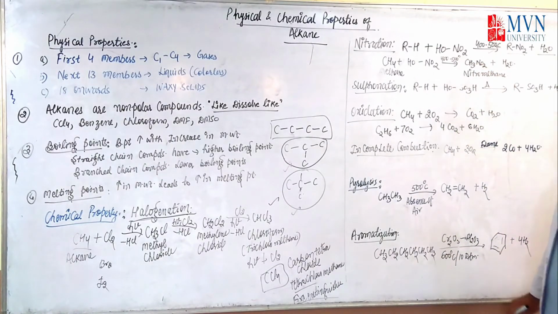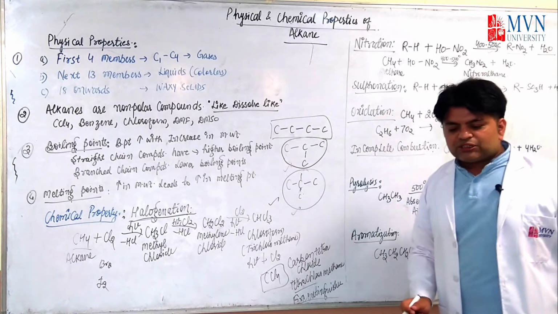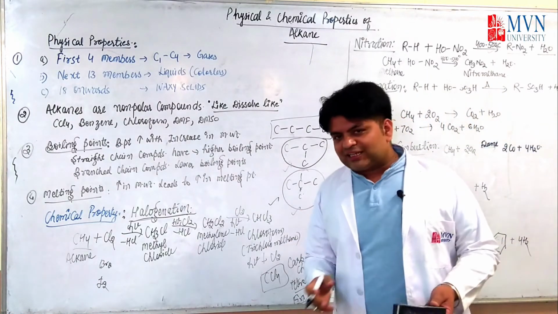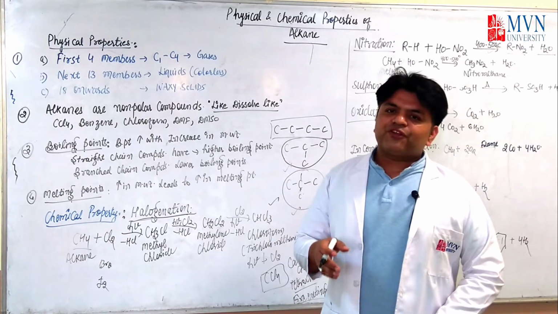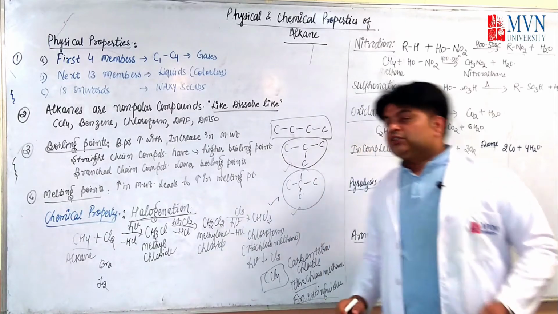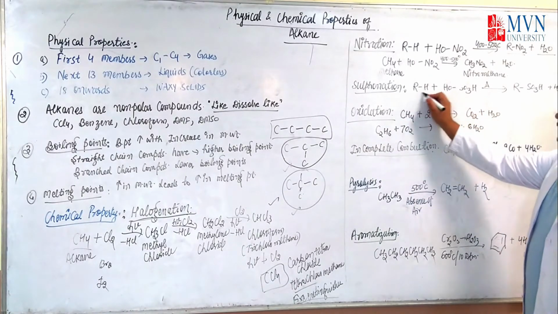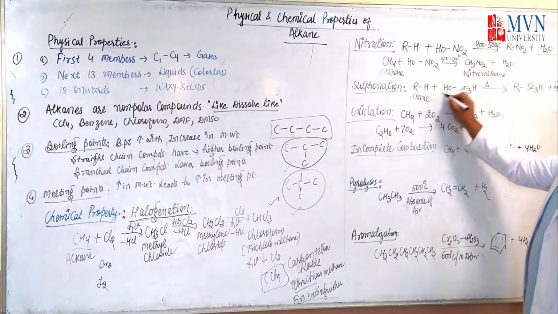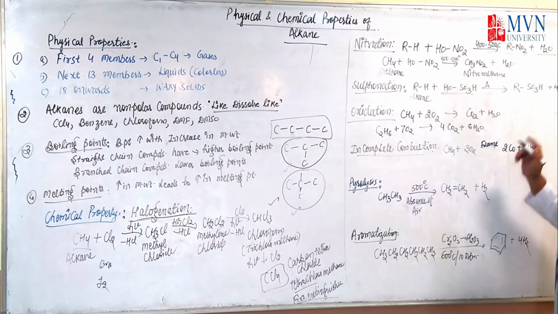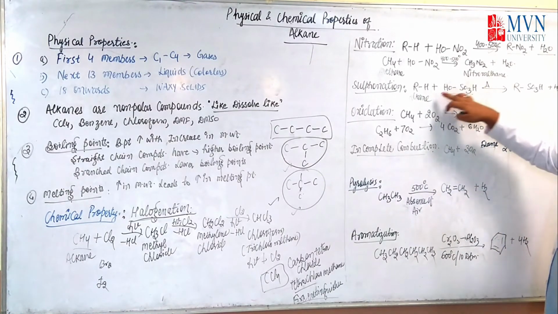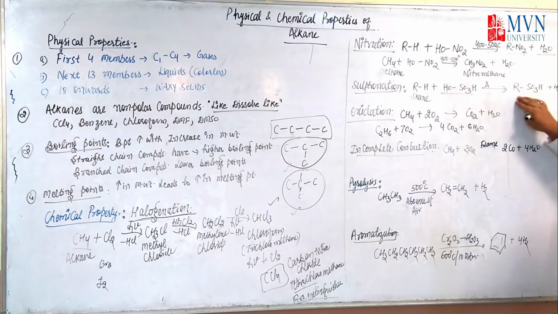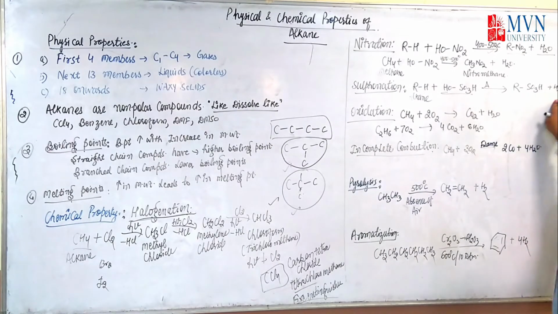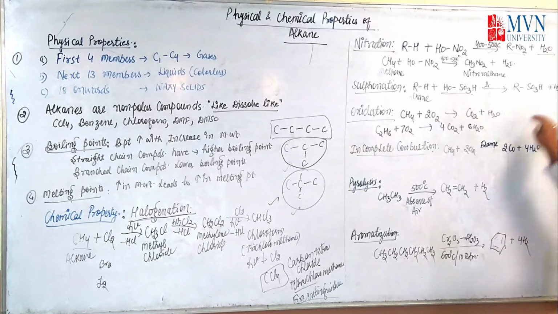Okay. Next property is sulfonation. Nitration is carried out in the presence of nitric acid, and sulfonation is carried out in the presence of sulfuric acid. So here you see sulfuric acid. This is RH. RH is what? Alkane again, and this is your sulfuric acid. Under heat, it will again form this alkane sulfonic acid. Alkane sulfonic derivatives are formed, and the water will be evaporated from this particular reaction.